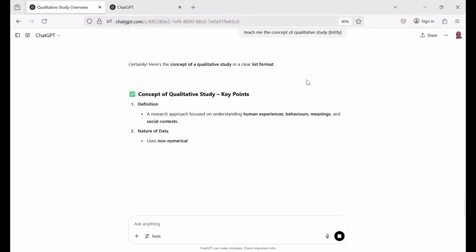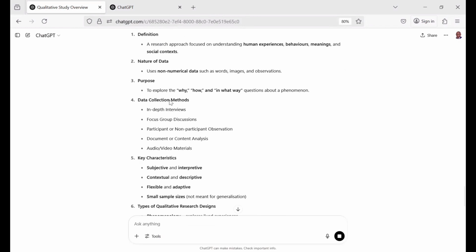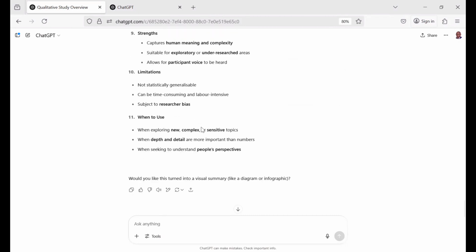Okay, a clear list format. You can see now the concept of a qualitative study. Key points: definition gives us the definition. It listed the definition as number one, and it now listed the nature of data as number two: use non-numerical data such as words, images, and observations. Then purpose: to explore why, how, and in what way. Data collection also listed like that. Then key features like it did the other time. So this is very interesting.